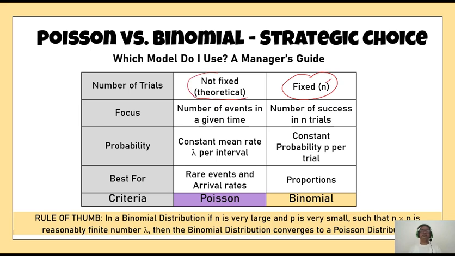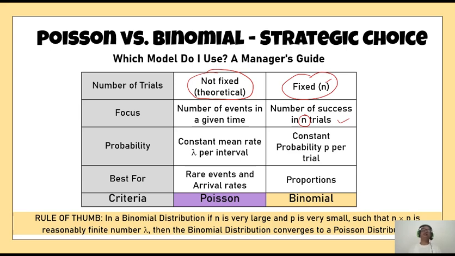Here it is theoretically not fixed. That means the number of times you repeat an experiment is actually not influencing much your value, because your value does not depend on n. But theoretically, it is not fixed. You can take infinite values also. Focus. The main focus means the purpose. In case of binomial distribution, we are to find out the number of successes in n Bernoulli trials, where each of the trials follows a binomial variable. That means either failure or success. In that case, what is the chance of getting X successes in n repetitions of Bernoulli trial or binomial trials.